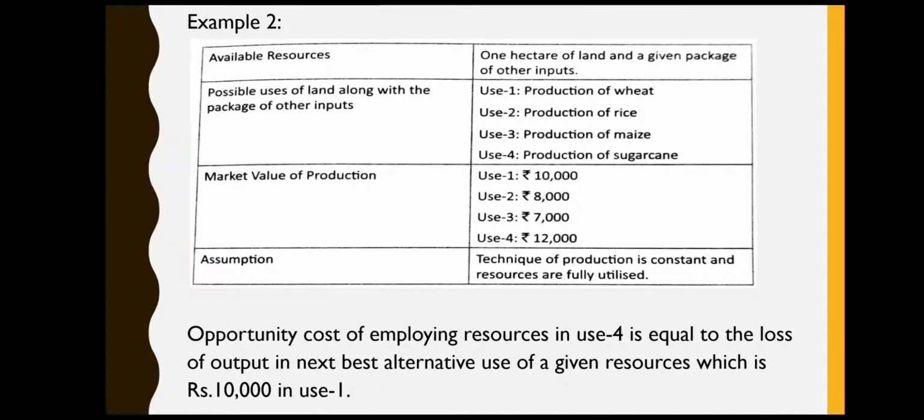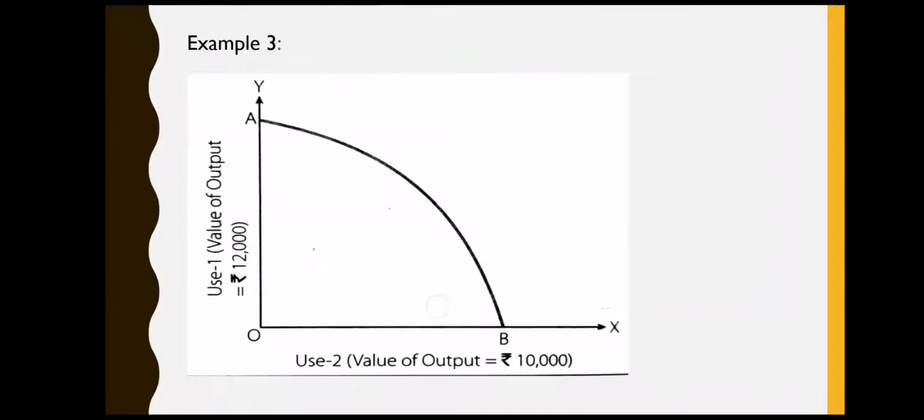This particular example showed that there are 4 uses. The producer chooses the best one, that is use 4, and for that he had to let go the next best alternative, that is use 1. Over here, this is the graphical representation of the 2 products that can be produced with the same resource, and the producer chooses that particular commodity which gives maximum profit.